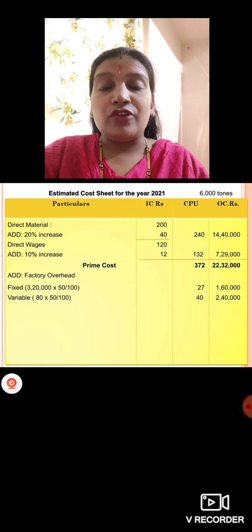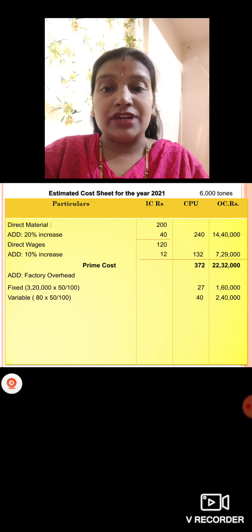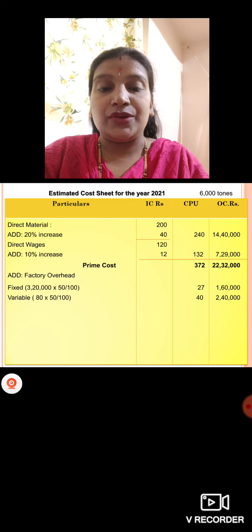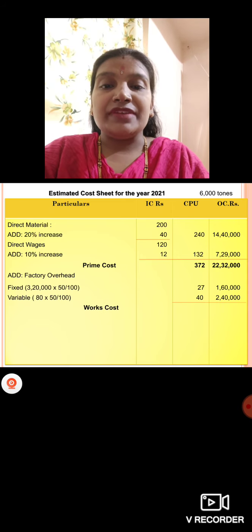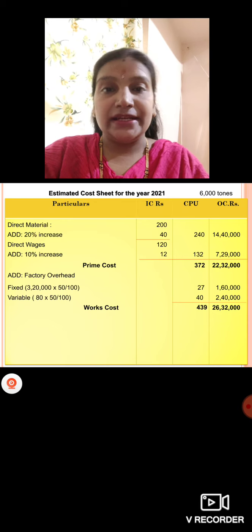Then for variable you should consider cost per unit. Cost per unit we have it is 80 rupees, 50% of it. How much we have it is 40. So 40 into 6,000 tons, which will change with a number of units. So 2,40,000 we will get. Variable factory overhead. So works cost, how much we will get now? It is 439 rupees, and total cost it is 26,32,000.